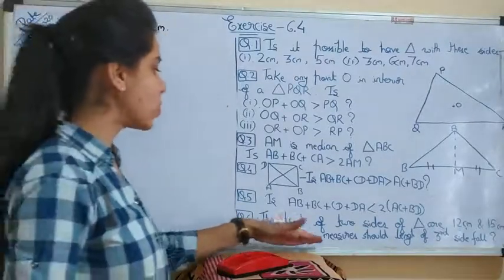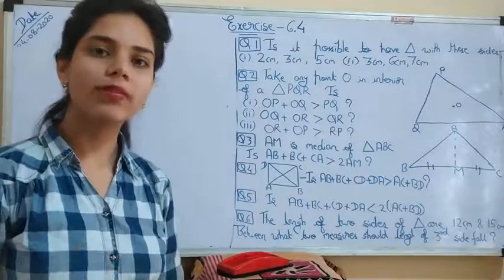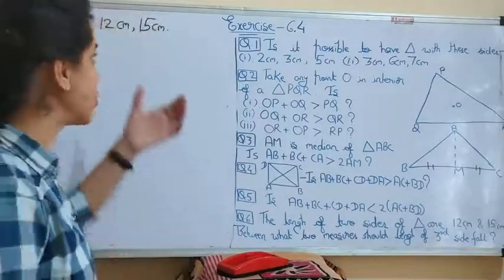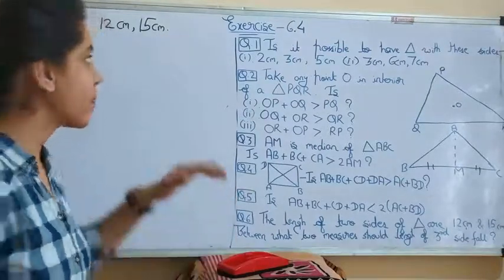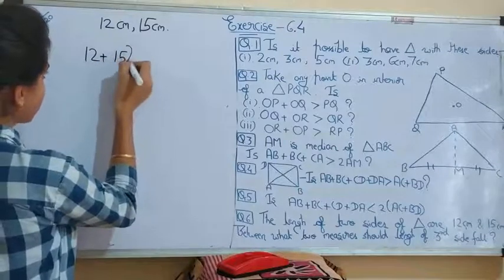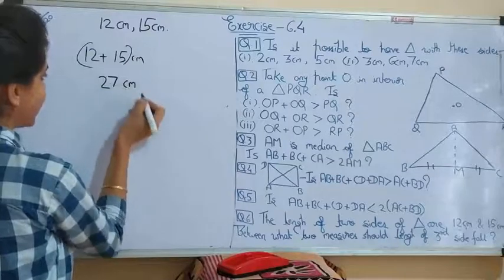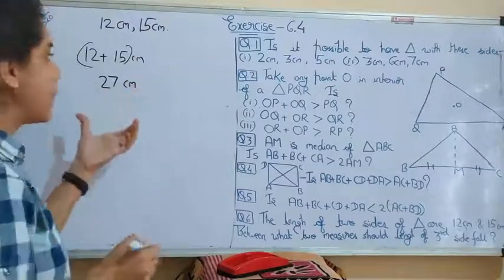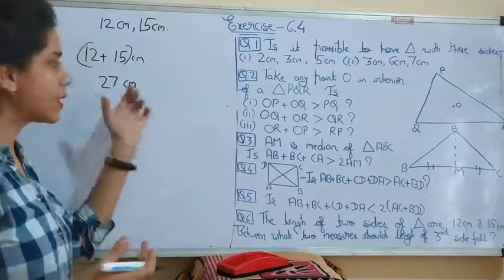Now the same property will be applied. If we add these two, we get 27 centimeter.